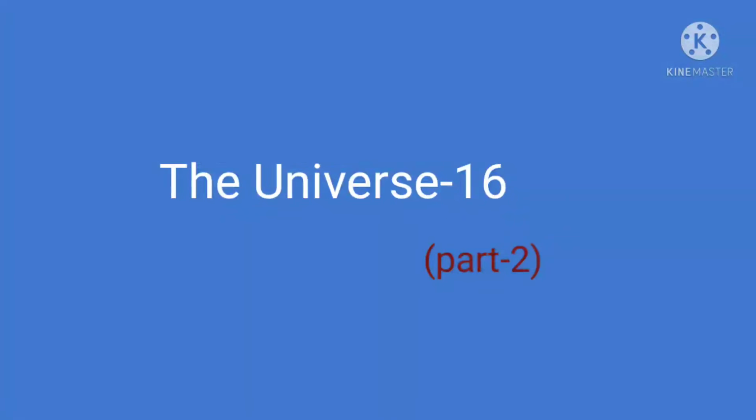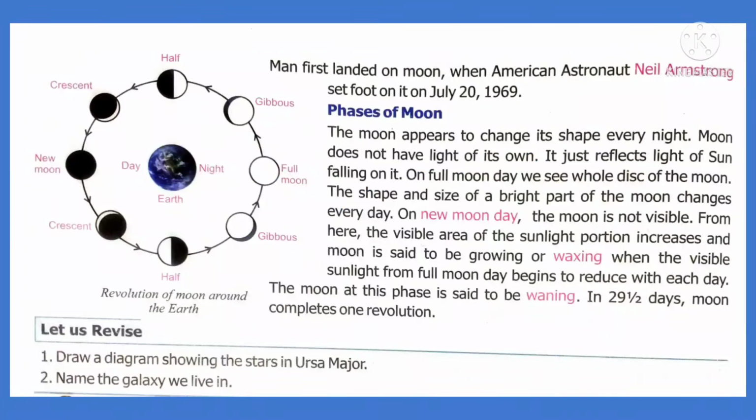Now we go for part 2, the universe, on pages 222, 223 and 224. We have been discussing our natural satellite. Before that, all things, all planets, all suns, comets and meteors are included in one universe. In this universe, uni means one. In this universe, there are many galaxies, groups of stars that form different galaxies.